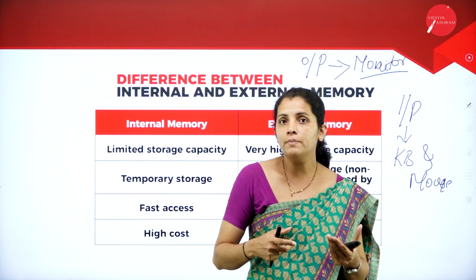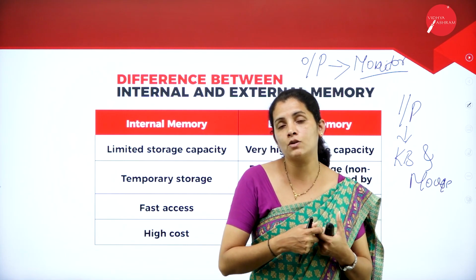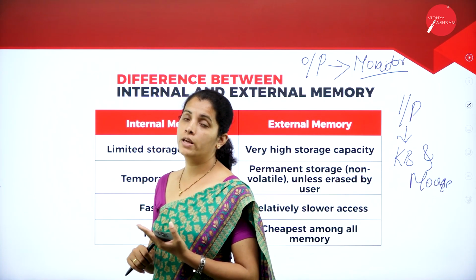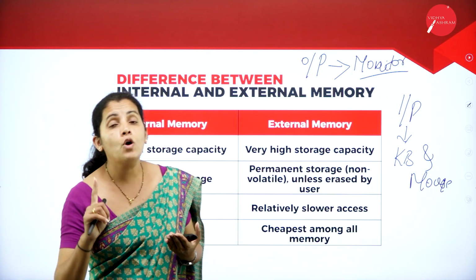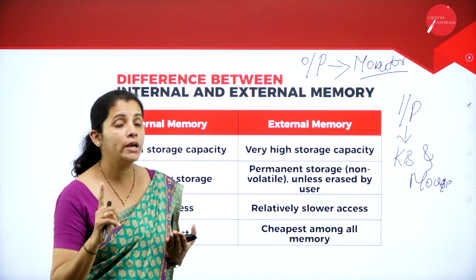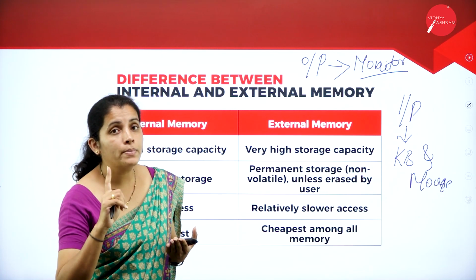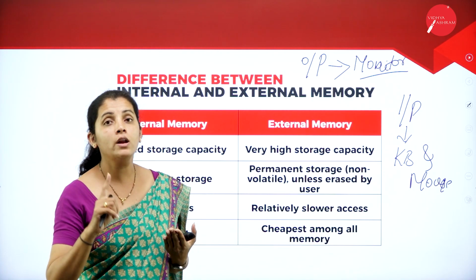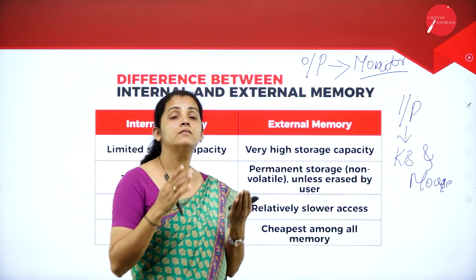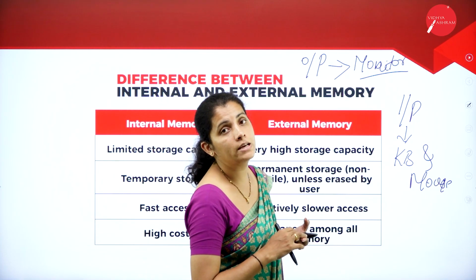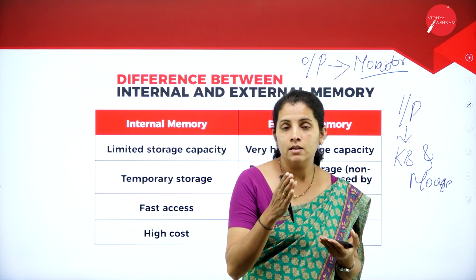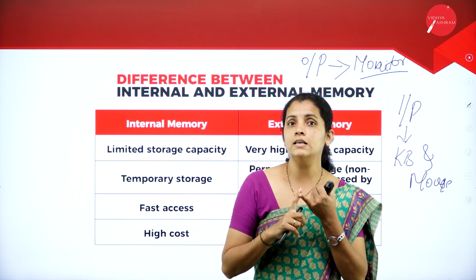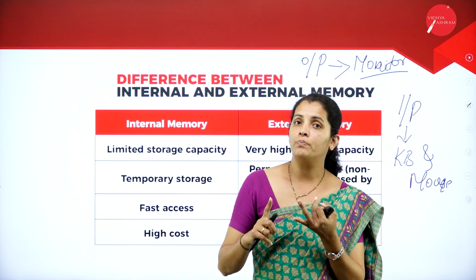Primary memory is called static memory because we do not use any rotating device. Primary memory is called internal memory or main memory, and the size of the primary memory is always less. Then we discussed two types of memory, that is RAM and ROM.